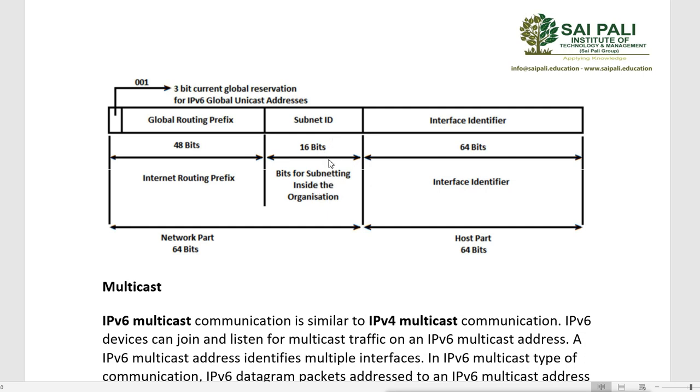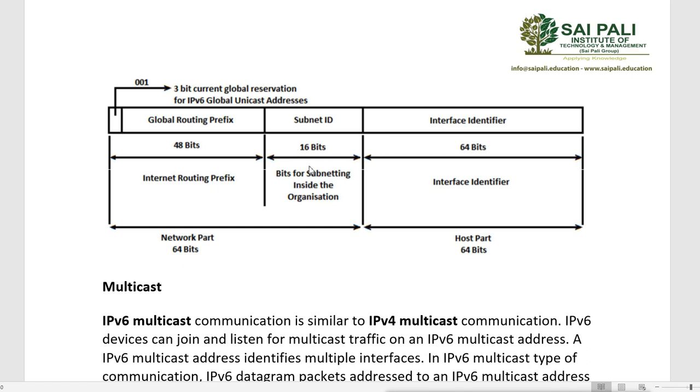In IPv4, we do subnetting to divide addresses into different networks. So here 16 bits are reserved for doing the subnetting inside the organization. If the organization has different departments, they can use these 16 bits to create subnets for the different departments. And how many departments can you have? You can have 2 raised to 16 departments.